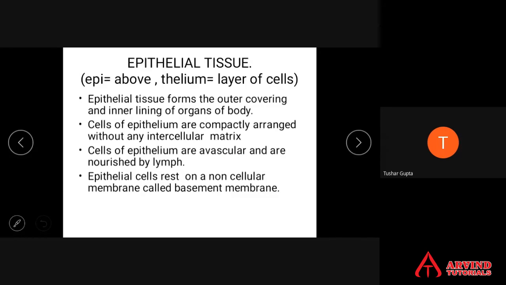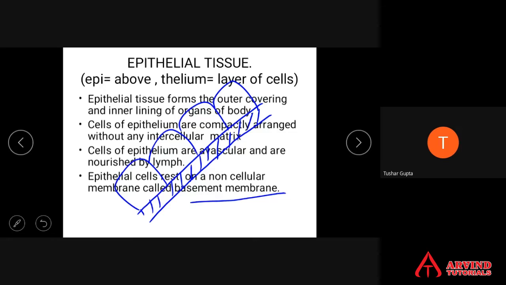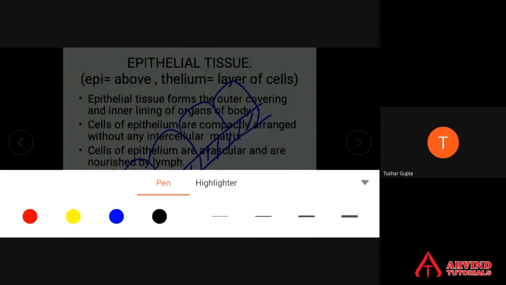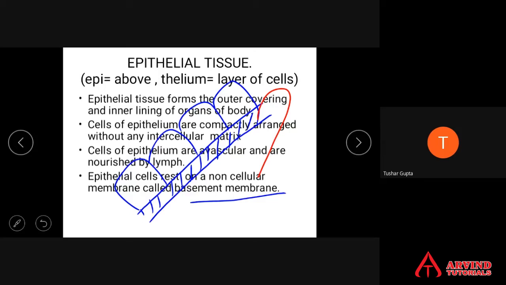Epithelial cells rest on a non-cellular membrane called the basement membrane. If you take epithelial tissue, these are the cells of epithelium, one cell, second cell, third one, fourth one. They are placed on a non-cellular membrane called basement membrane. Over the basement membrane, what is placed? The cells are placed. So this layer is called what? Basement membrane. So that is another important property.